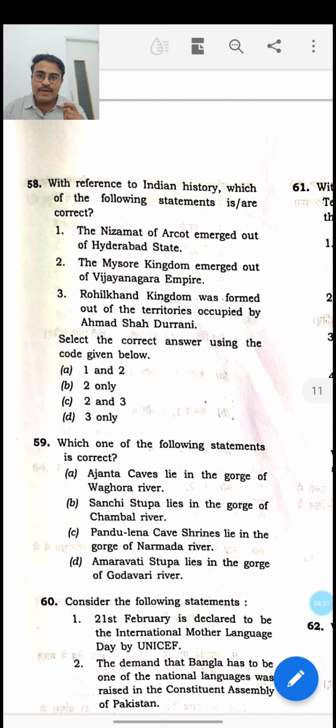This statement is patently wrong, because when Ahmad Shah Abdali invaded India, he was helped by the Rohilla kingdom. So the Rohilla kingdom should have been established prior to the invasions of Ahmad Shah Abdali, and in fact it was established in the year 1722 itself because of the decline of the Mughal empire. So the third statement is wrong. The first and second statements are correct, so the answer for this question is A, 1 and 2 only.